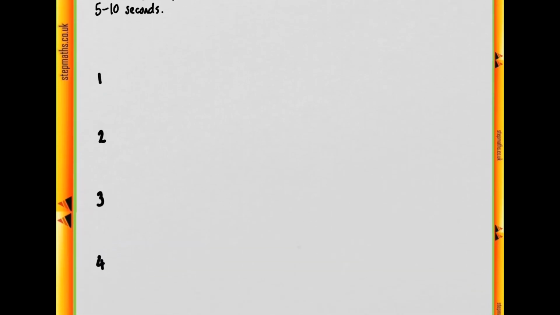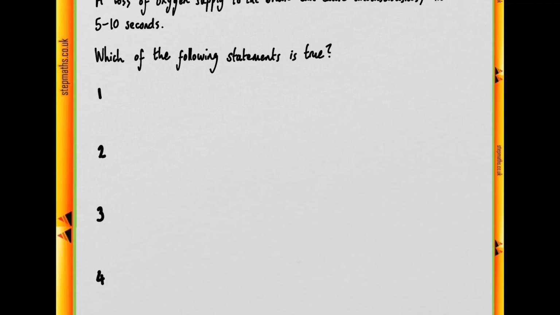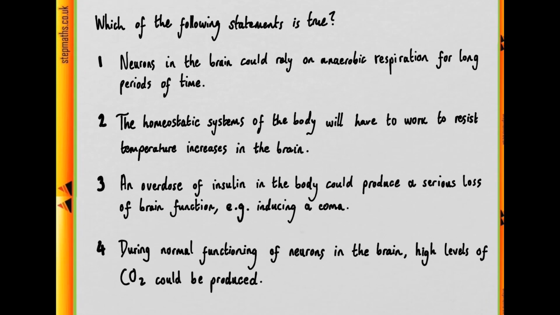We're then given 4 statements in a similar manner, talking about the function of cells in the brain, and we're asked which of them is true. So we're going to work through each of them. Here are our 4 statements. Let's start with statement 1, which says that neurons in the brain could rely on anaerobic respiration for long periods